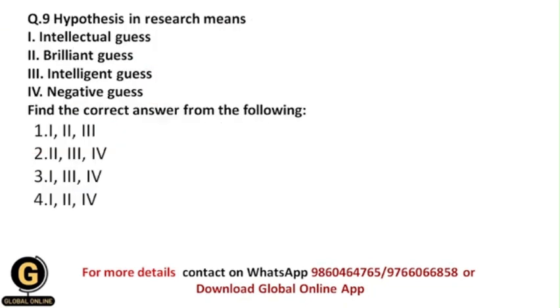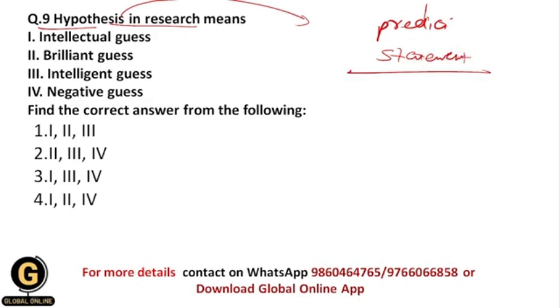Okay. Next, hypothesis in research means. What is the meaning of hypothesis? As I have told you earlier in the previous video as well, hypothesis is basically the prediction of the results of your whole research process. Okay, and that's why whenever you are doing a proper prediction, then this is a statement, and basically this statement includes proper clarity about the variables under study.